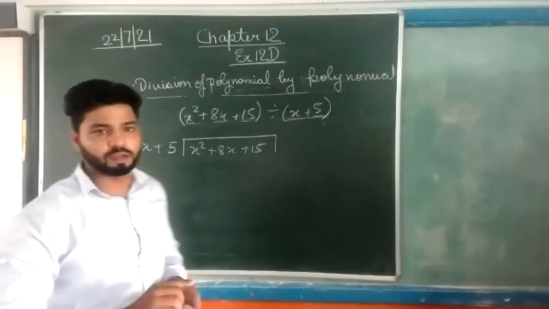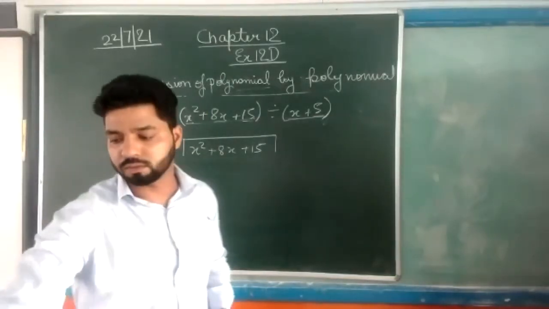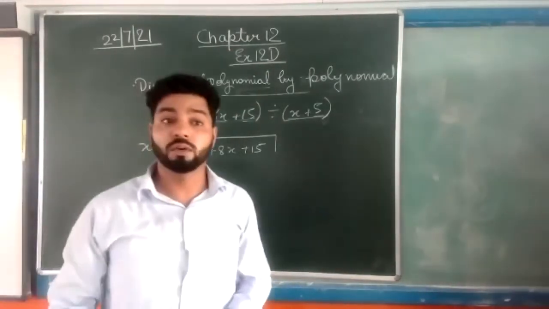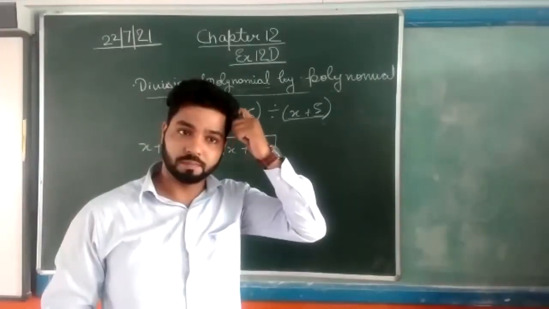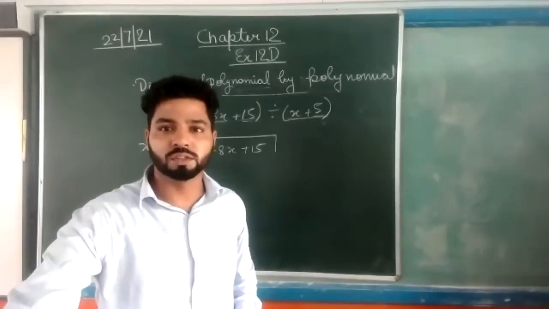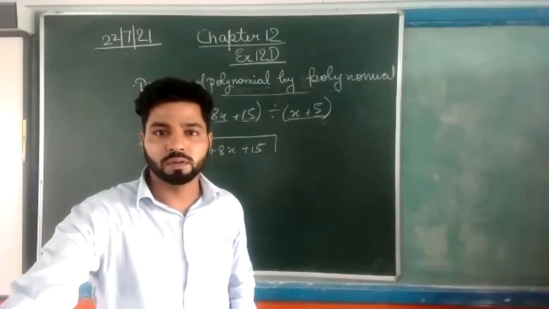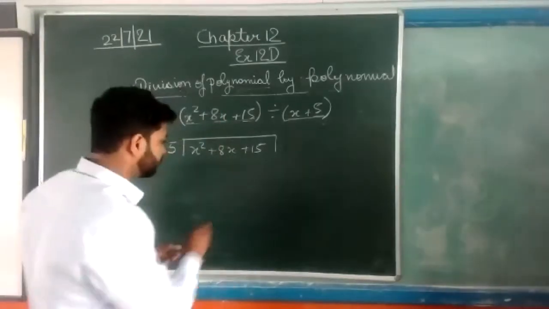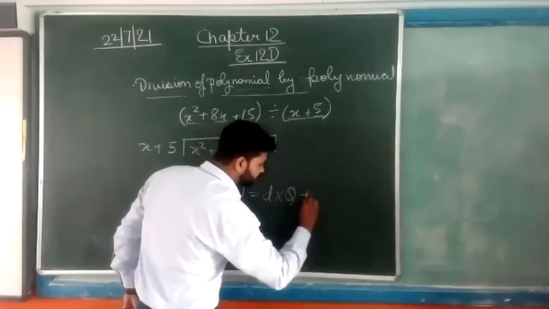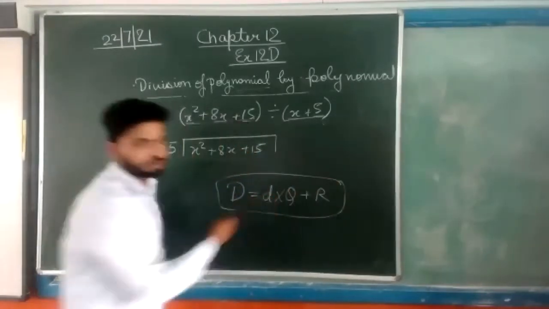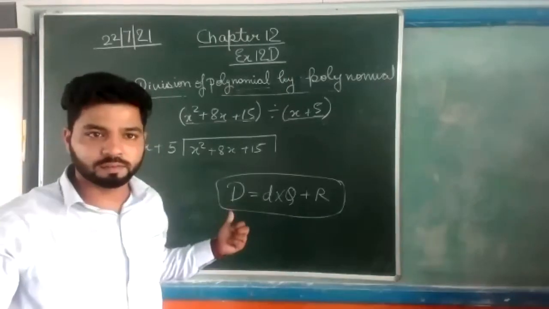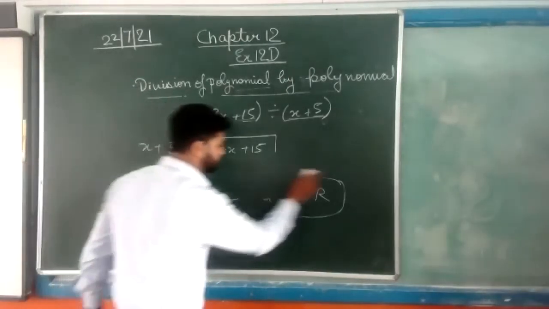Relation I want. Only the equation I want. Anyone? Just raise your hand. Yes, Prashun. The dividend is equal to divisor into quotient plus remainder. Remember this thing, everyone. This is the equation. Everyone can get this?